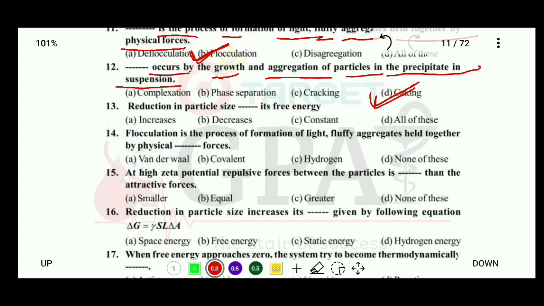Okay, question number 13: reduction in particle size affects energy by increasing its energy, decreasing its energy, keeping its energy constant, or all of these. So the correct answer is that the reduction of particle size increases its free energy.